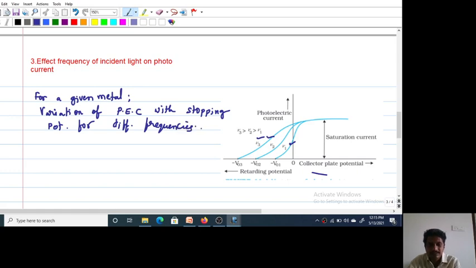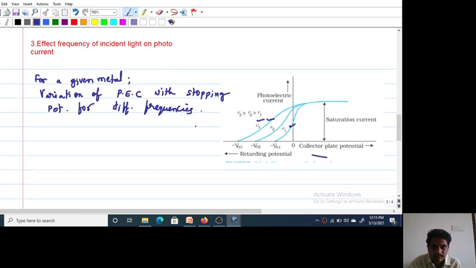Now what happens here, as collector potential increases, look at this figure.